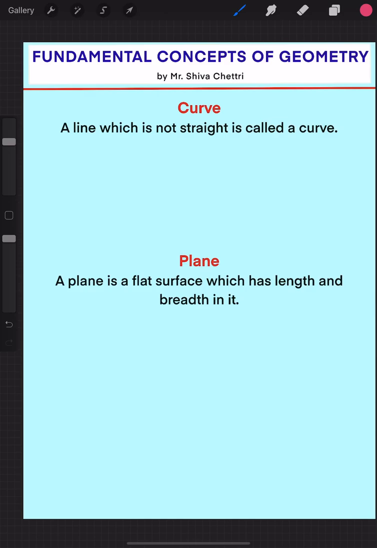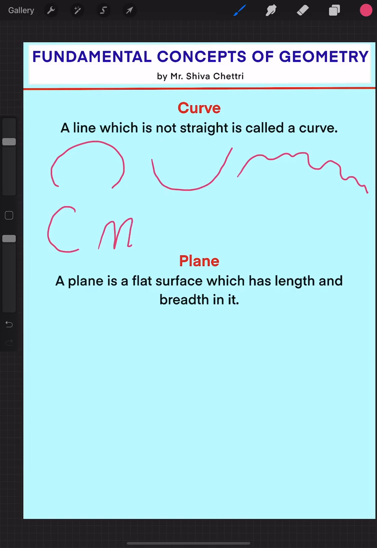So how does a curved line look? It's already given in the figure in the book. Let me draw it. It's given like this. You can see it is not a straight line. I can draw another line. There are also alphabets where you can easily say this is a curve, just like C, and the small letter m, O, then S, R. These are all curves because they are not straight lines. So a line which is not straight is called a curve.